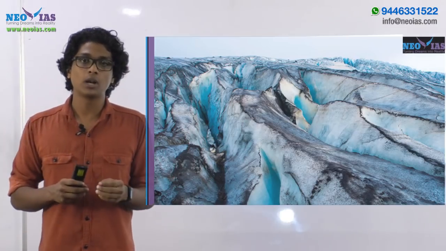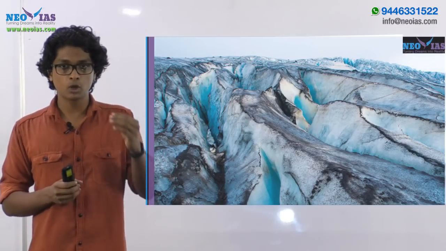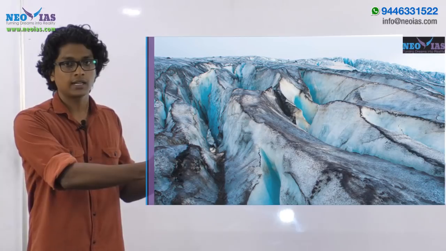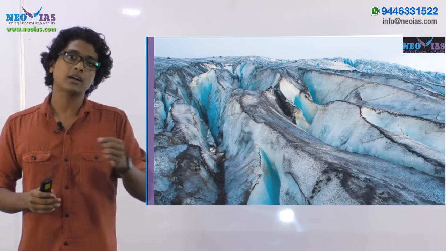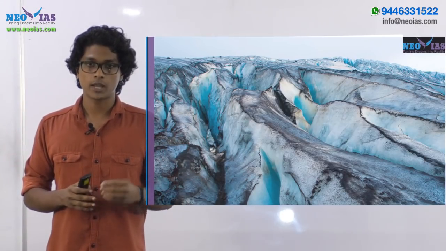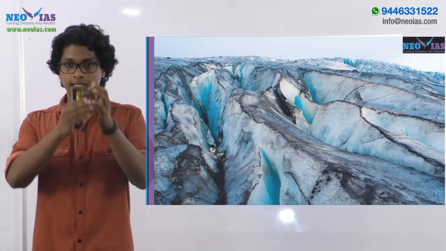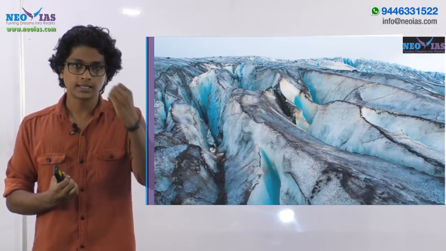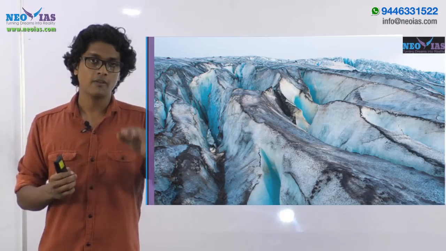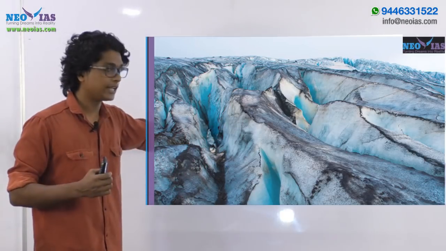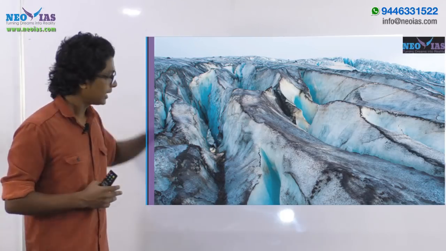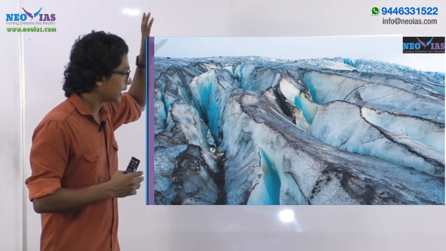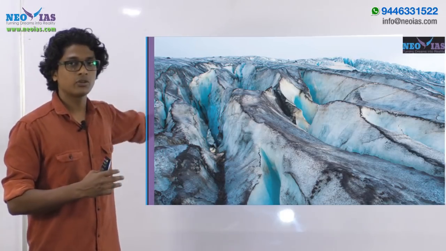This property we call the albedo of the earth. Albedo means how much sunlight or insolation is being reflected back from the earth's surface. Now the black carbon, since its color is black, will be absorbing the insolation coming from the sun. So if black carbon happens to reach these glaciated or ice capped regions, it can reduce the reflectivity of the ice caps.